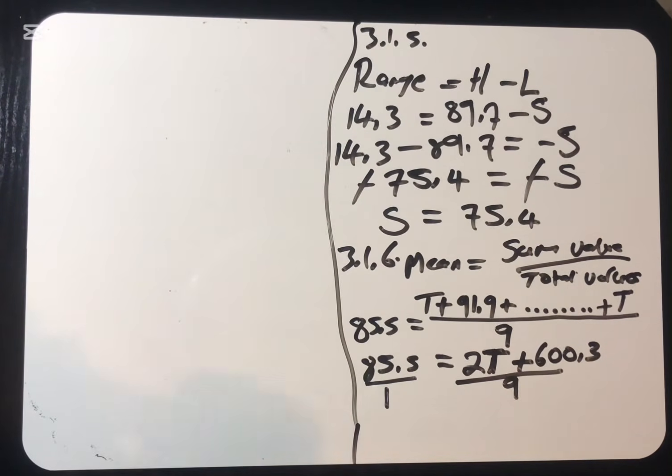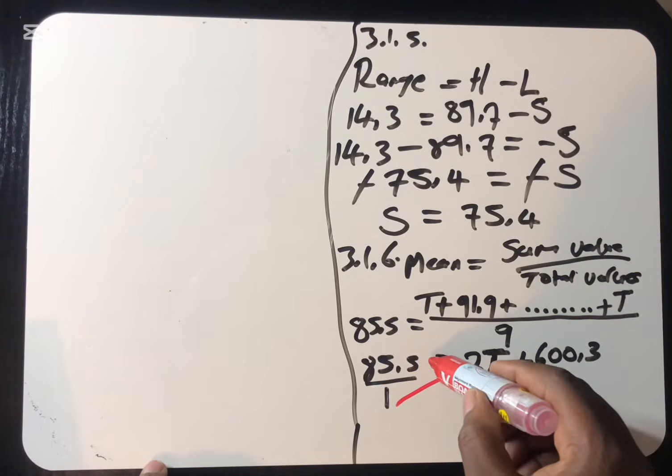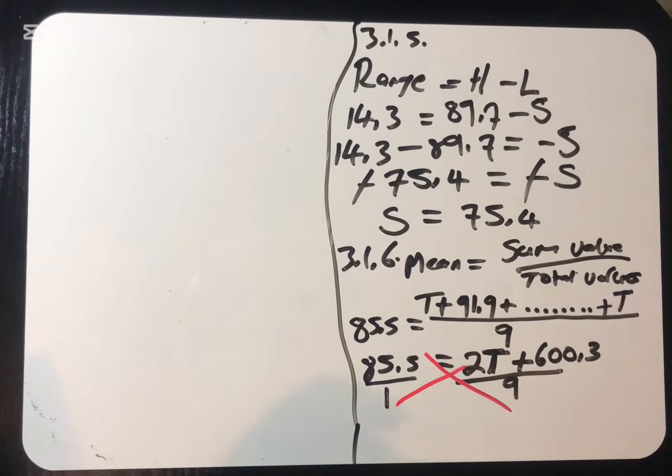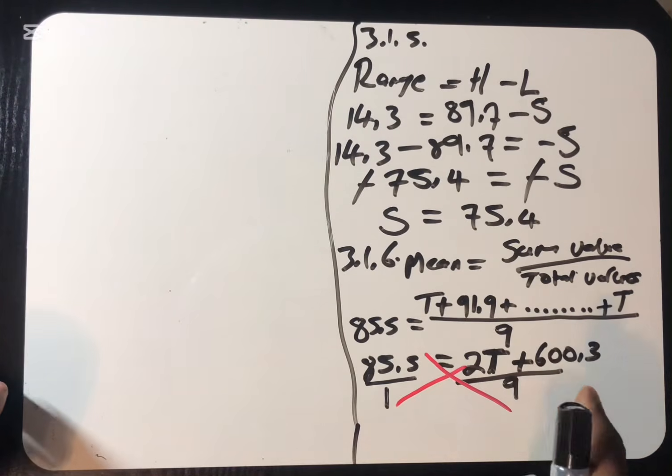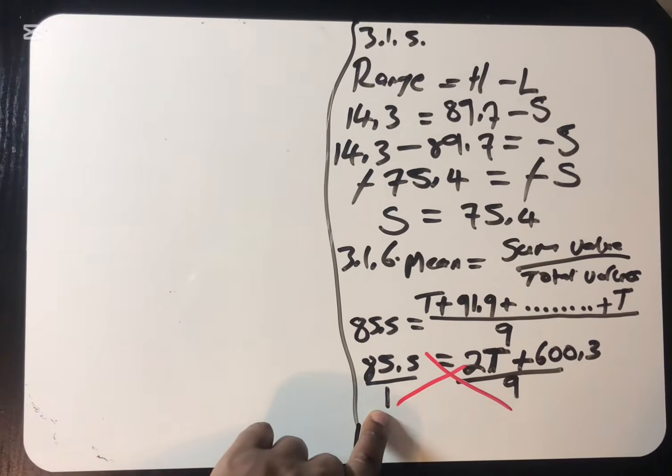So now we do the cross multiplication. What do we mean by cross multiplication? You take this 1, you multiply with this. You take this 85.5, you multiply with 9. That is the cross multiplication. And you should not forget, anything multiplied by 1 remains that thing. So 2t plus 600.3 is still going to be that, because we are multiplying it with 1.